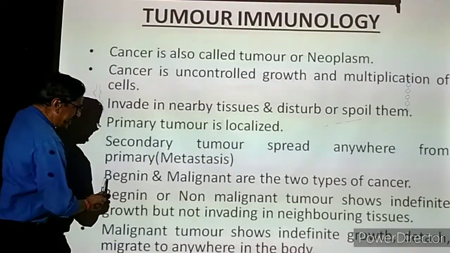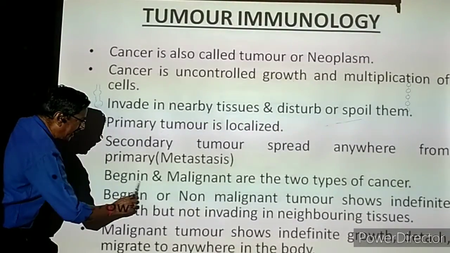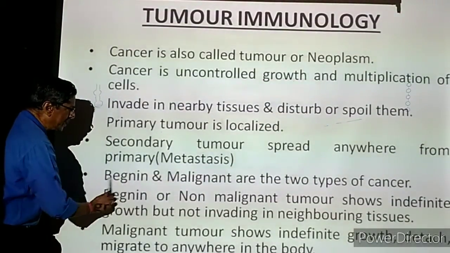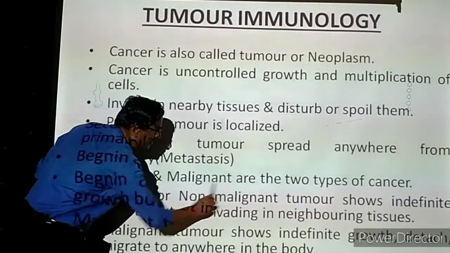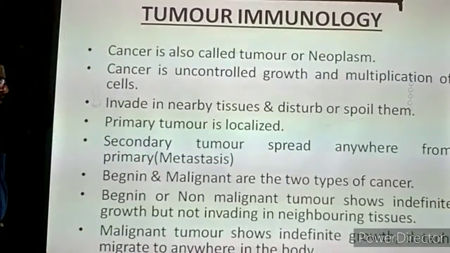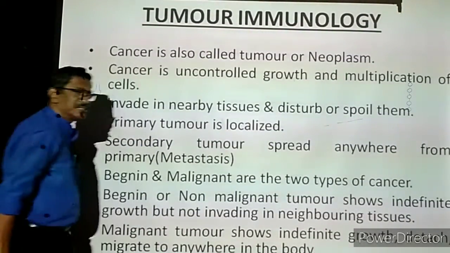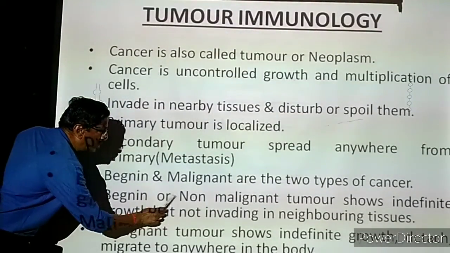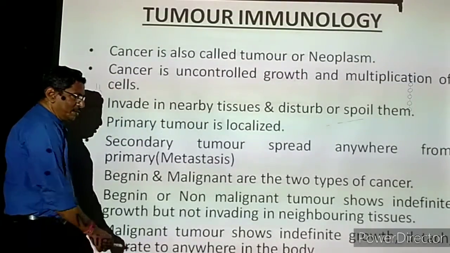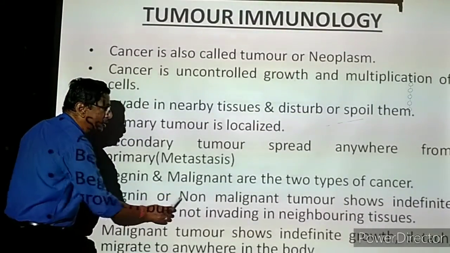Now in tumors, there are two types of cancer. One is benign, actually spelled B-E-N-I-G-N, but we have to pronounce it as benign. Another one is malignant. Malignant and benign are the two types of cancers. Now we have to see what the meaning of benign is and what the meaning of malignant is. We are going to study that.